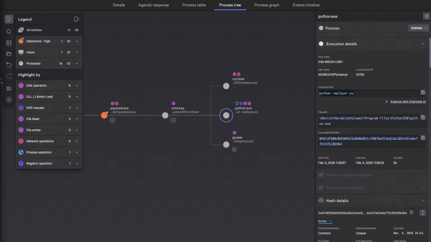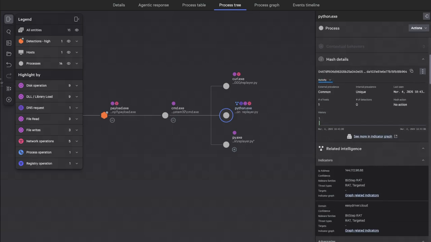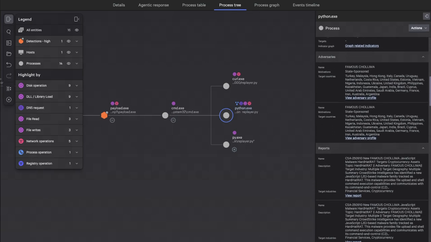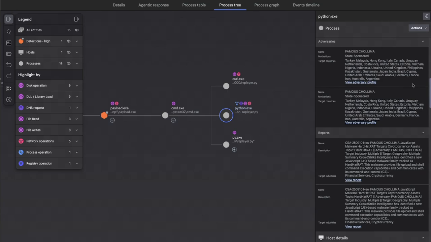This is how a modern malware-free intrusion unfolds. It starts with trust and legitimate tools. Git, Notepad, Python. Nothing obviously malicious. Until execution. The adversary moved from social engineering to control.